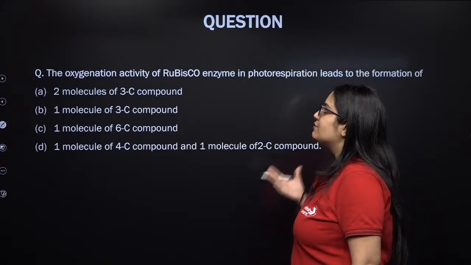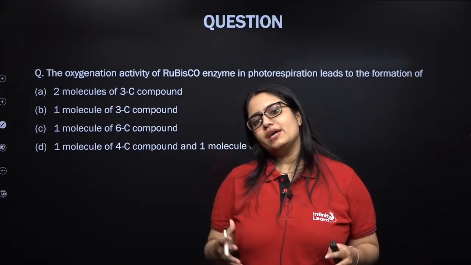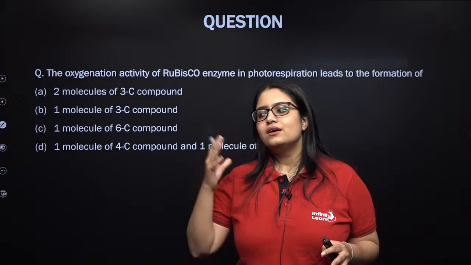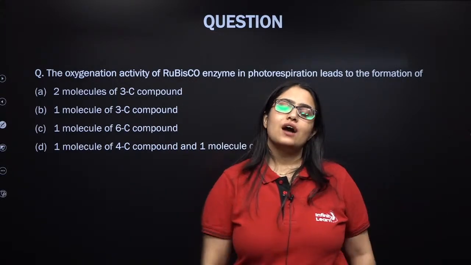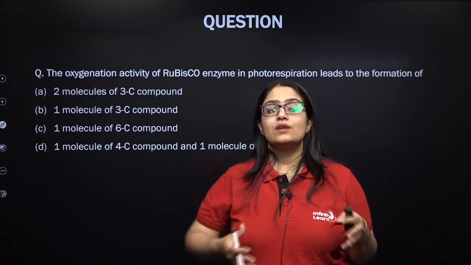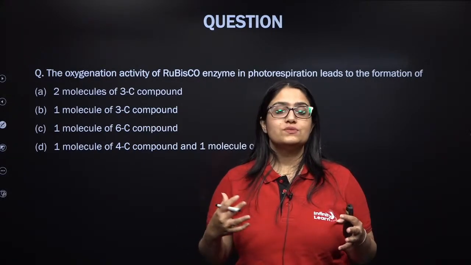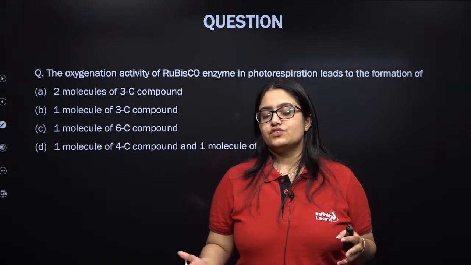Oxygenation activity of Rubisco. Remember, my dear students, Rubisco has a dual nature. It's an enzyme that can make oxygen as well as CO2 react with RuBP. It depends upon the partial pressure of the respective gases.